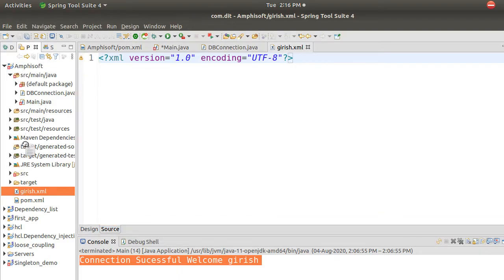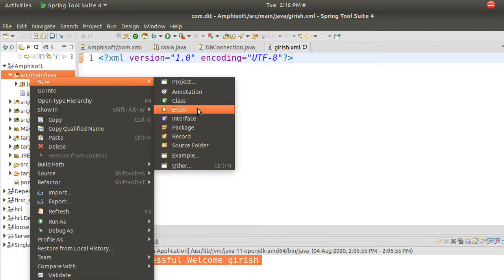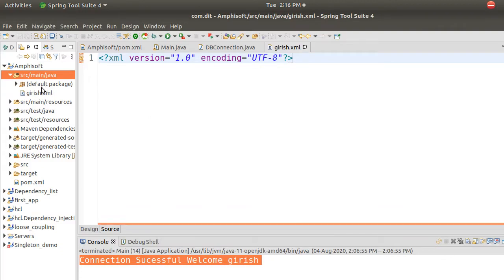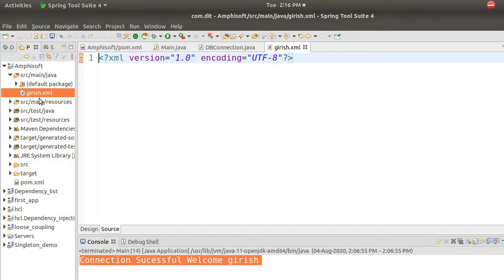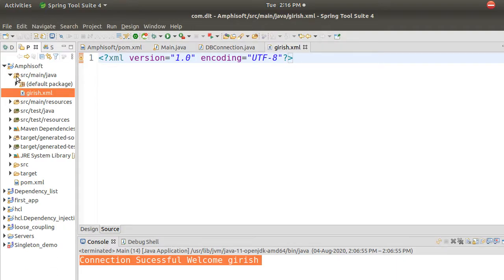So you don't want it here. You just bring it and keep it in this class path. Okay, so it should be present inside this class path. Or you can directly click here and create a new file, and you can go for XML. So I have created an XML file here. This XML file is below this package. Can you see this package is different below that package, but inside this src file it should be present. Okay, this is the requirement.